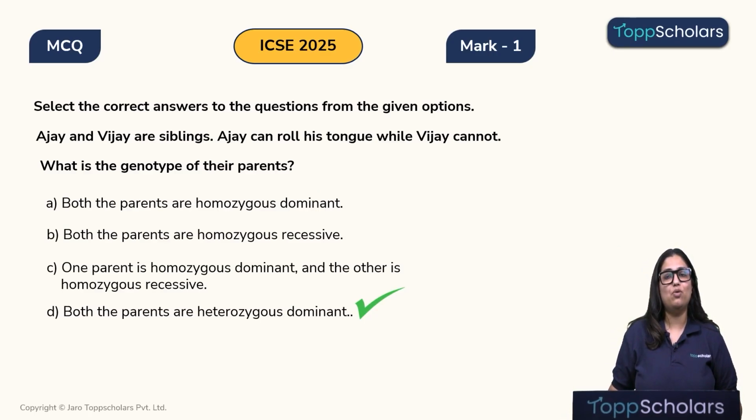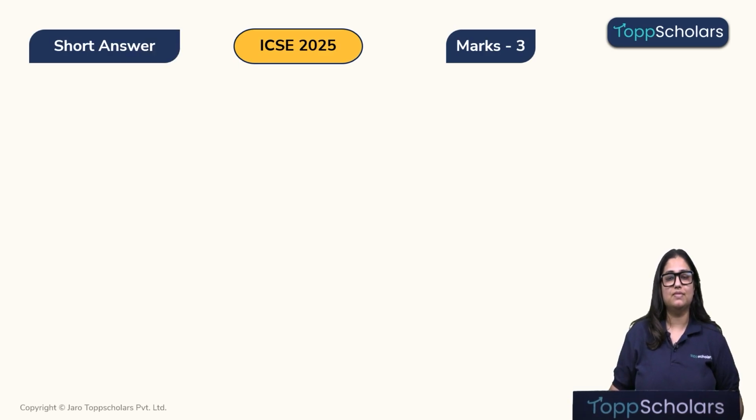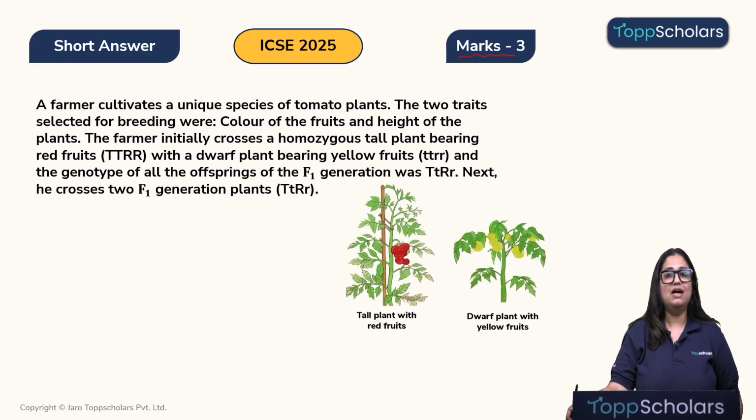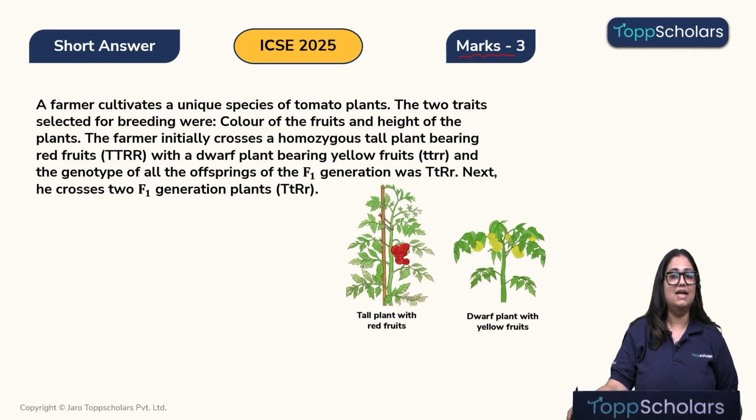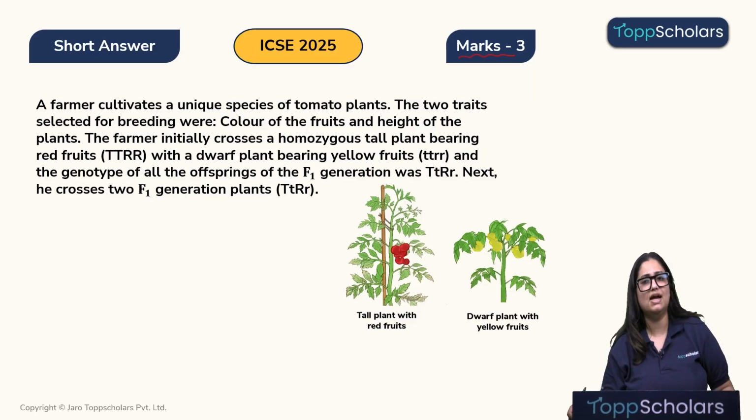Now, let's move on to the next question. Now, this is a 3-marker question. Pay attention. A farmer cultivates a unique species of tomato plants. The two traits selected for breeding were the color of the fruits and the height of the plant. The farmer initially crossed a homozygous tall plant bearing red fruits, that is double T double R, with a dwarf plant bearing yellow fruits, that is small t small r. And the genotype of the offspring of the F1 was big T small t and big R small r.